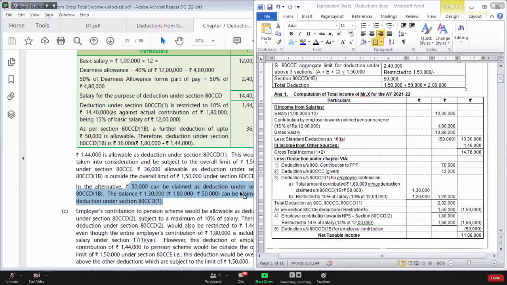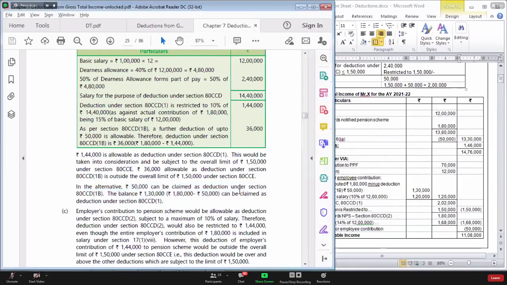Now, in our solution, I have taken deduction first in section 80 CCD subsection 1B, and thereafter for the balance in section 80 CCD subsection 1. What ICAI has done, they have first claimed deduction in section 80 CCD subsection 1, and then under section 80 CCD subsection 1B. Now they are giving a note in the alternative: 50,000 can be claimed under section 80 CCD subsection 1B, and the balance 1,30,000 you can claim as deduction in section 80 CCD subsection 1.